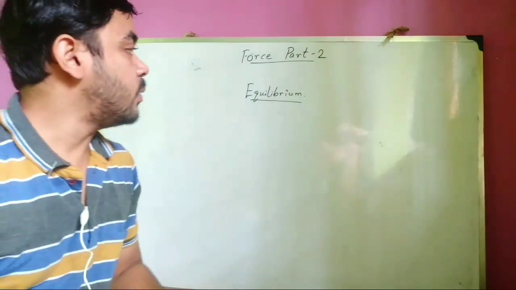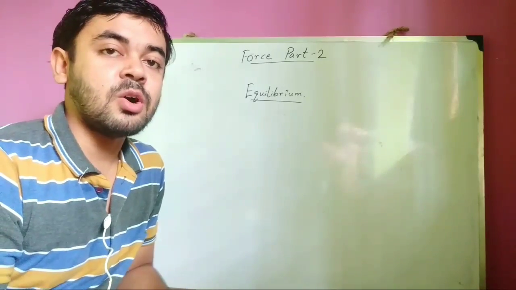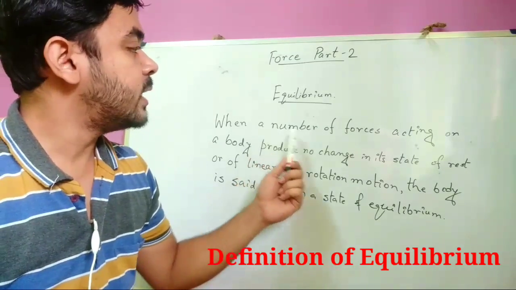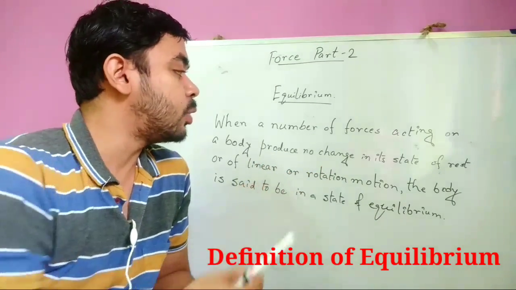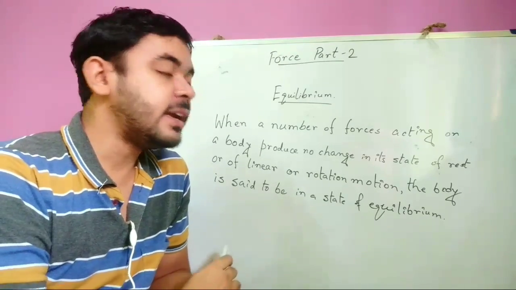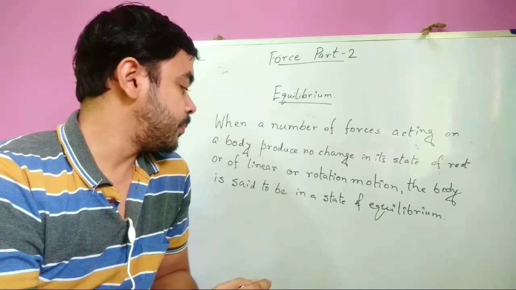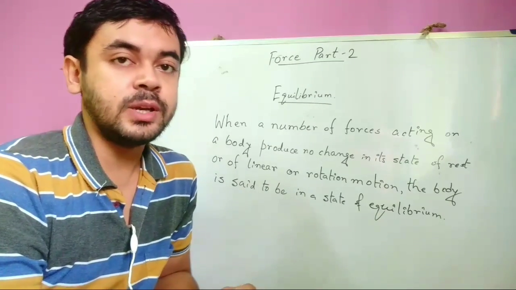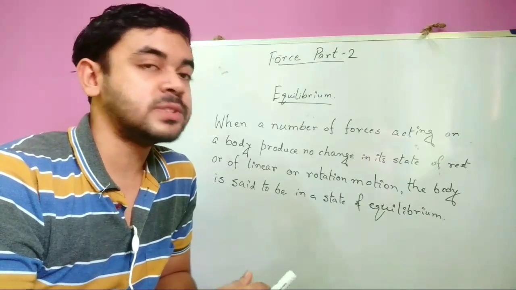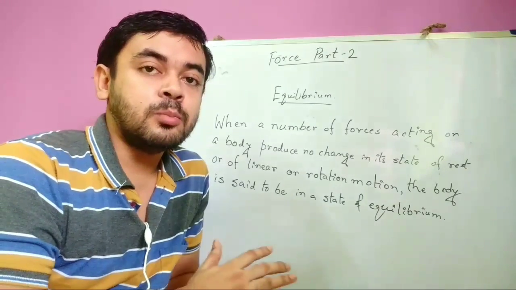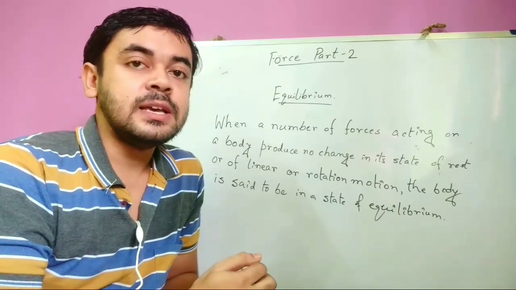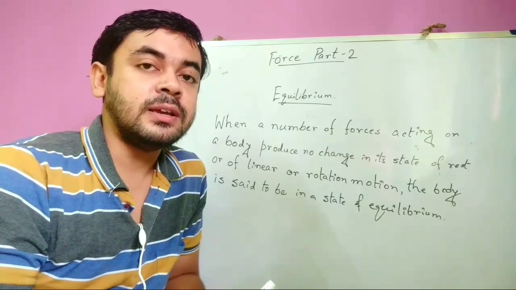Now, how is it defined? What is the definition of equilibrium? Equilibrium is defined as when a number of forces acting on a body produce no change in its state of rest or of linear or rotational motion, then the body is said to be in a state of equilibrium. When a number of forces act on a body, the total sum of the magnitude of the forces is zero, and the moments of the forces taken about a fixed point is zero, then the body is said to be in equilibrium.